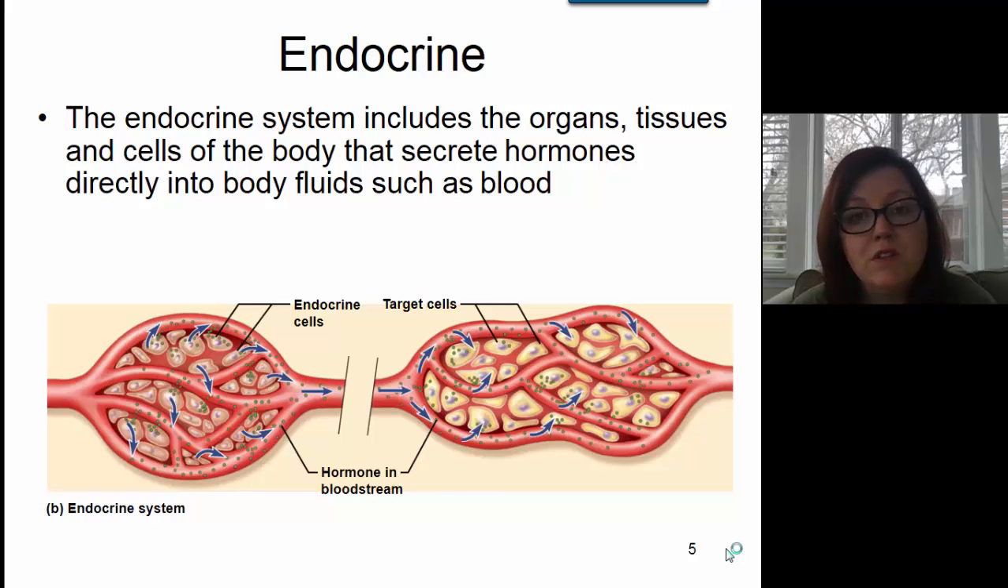So in order to be considered endocrine, the hormone has to be released into a body fluid such as blood. Oftentimes the hormone is going to travel through the blood, but sometimes hormones are released into other body fluids such as interstitial fluid. In either case, usually the hormone ends up in the bloodstream.